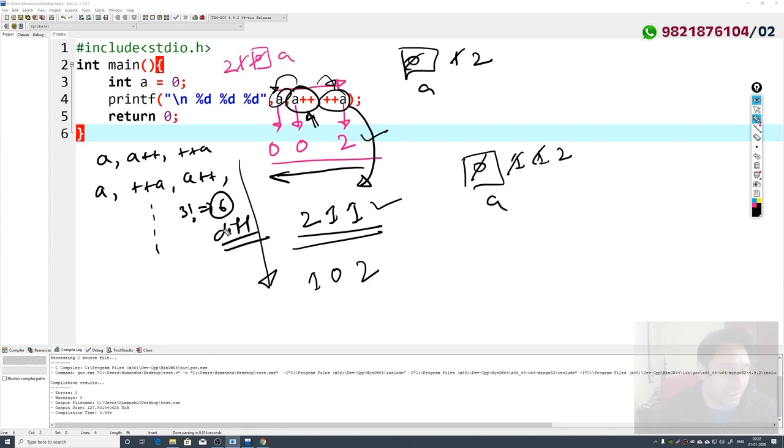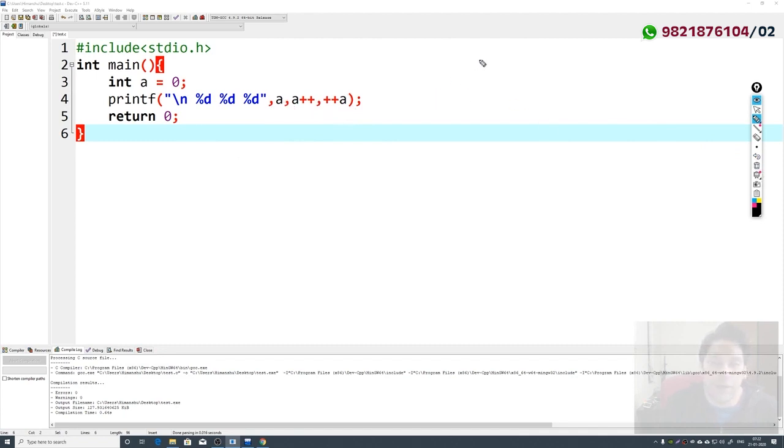For all these statements, there are 6 different possible outputs. So the outputs that we evaluated are 002, 211 and 012. I think we did something like that, correct? So I think it is 102. So we have evaluated these outputs.